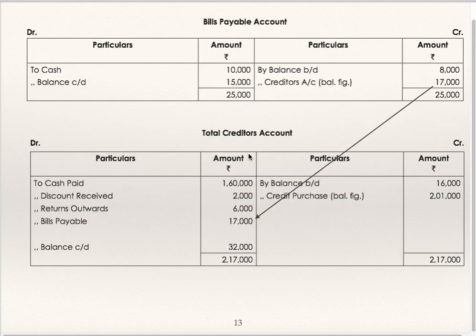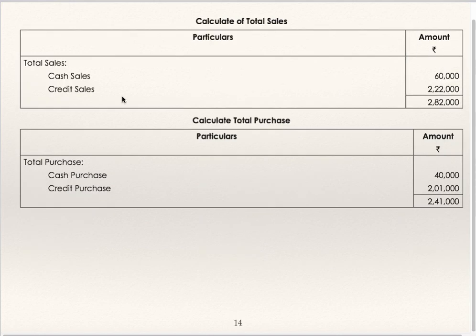Now see bills payable account and total creditors account, balance brought down, balance carried down, opening and closing balances are given. Payment for bills is also given. The balancing figure will go to creditors account. This is very important. See here, 17,000 will go to creditors account. Opening balance, closing balance of creditors is given. Cash paid, discount received, return outward is given. So the balancing figure is credit purchases.